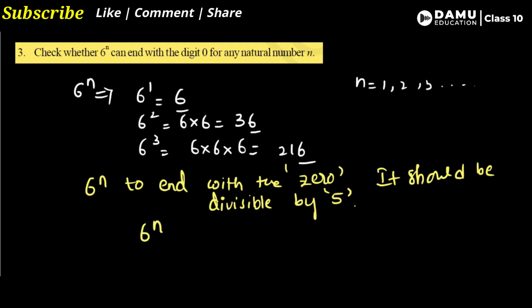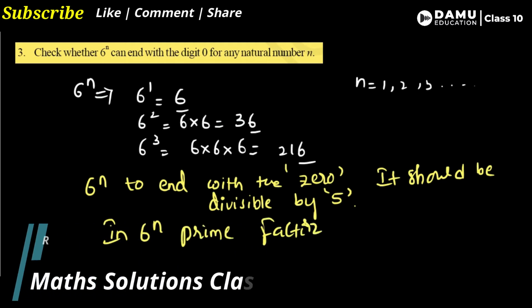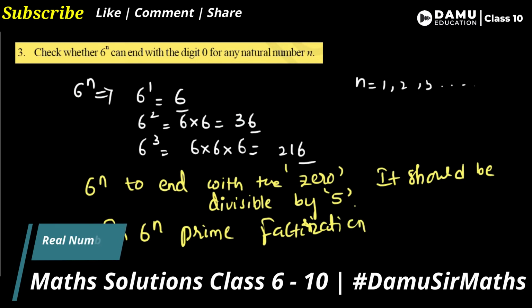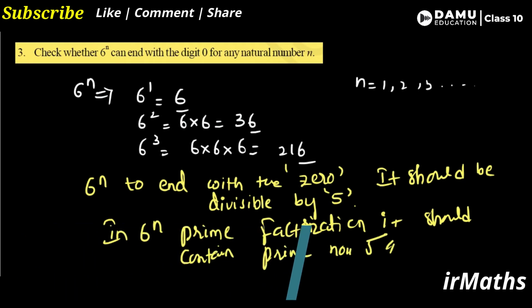So the prime factorization of 6 power n should contain the prime number 5. But is that possible?